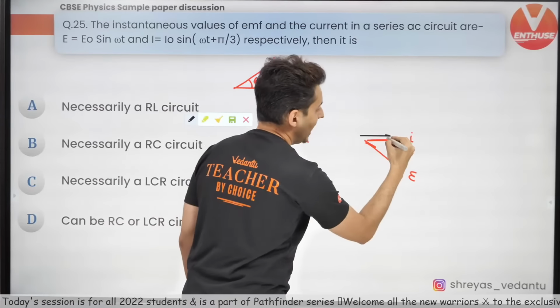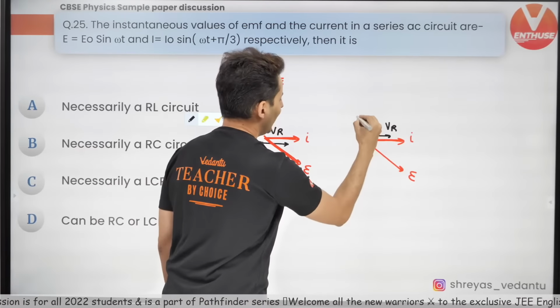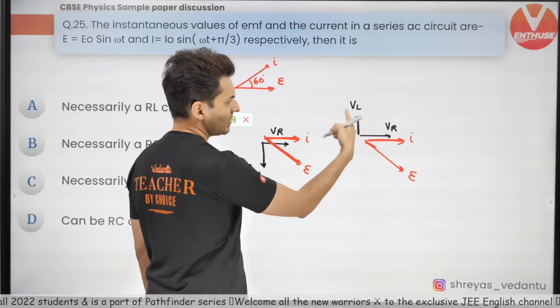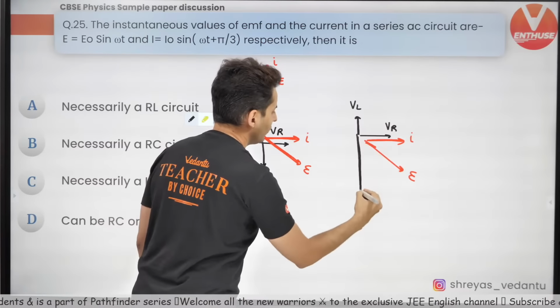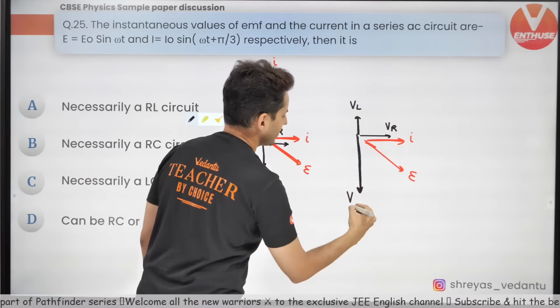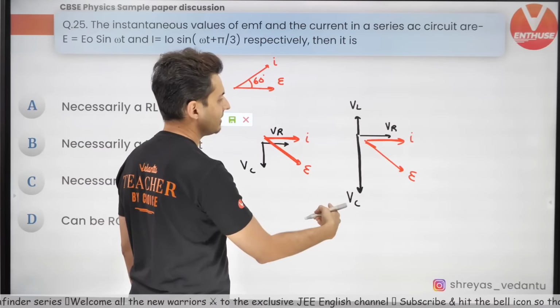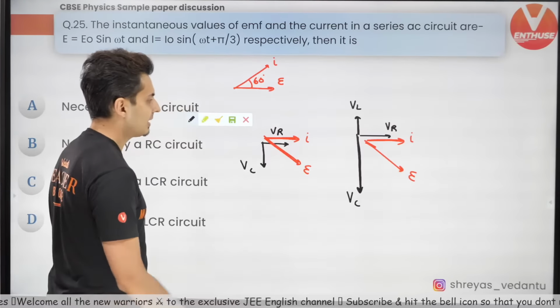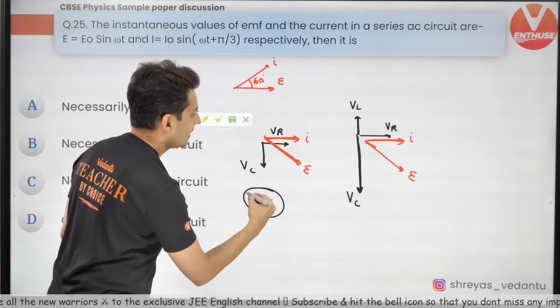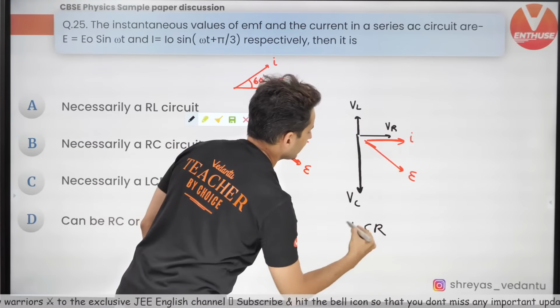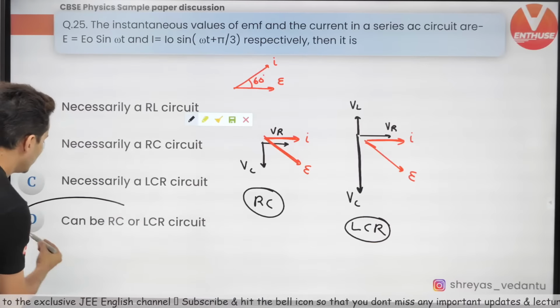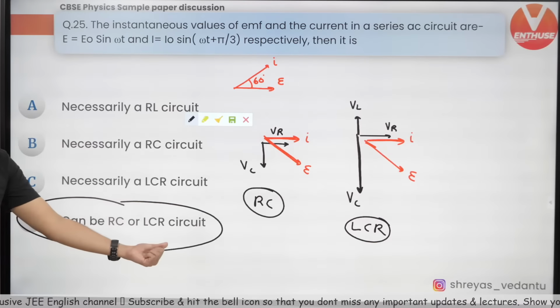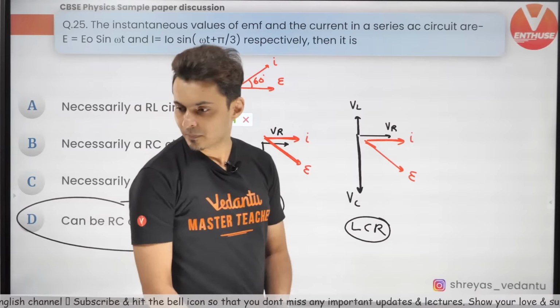Or when you have a resistor and an inductor. So this is the voltage across the inductor, but the voltage across the capacitor is very large. So net EMF comes this way. So this is an RC circuit and this is an LCR circuit. In both the cases it is possible, so it can be either of them.